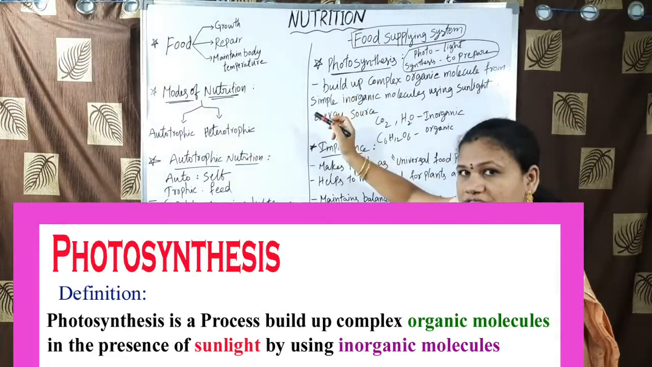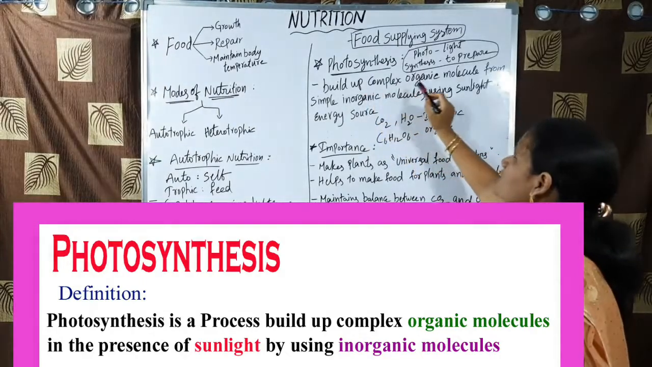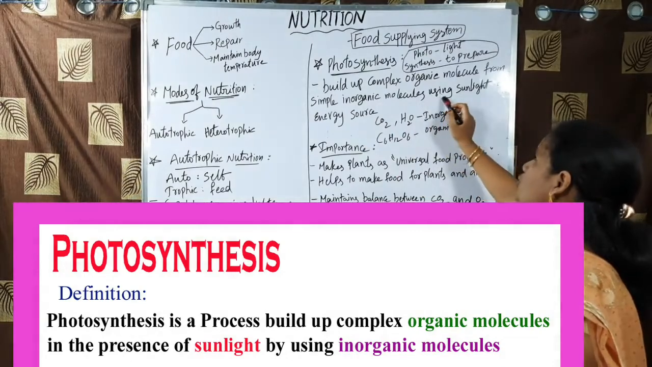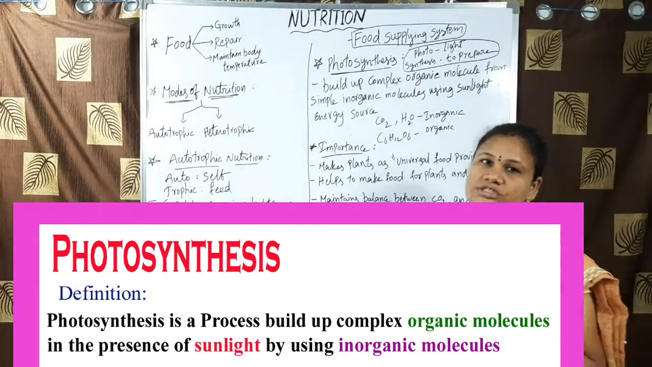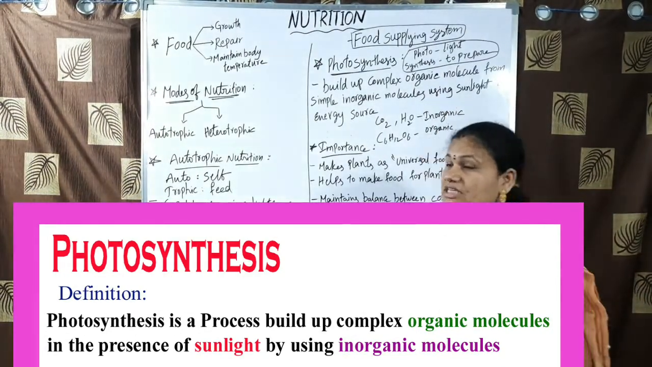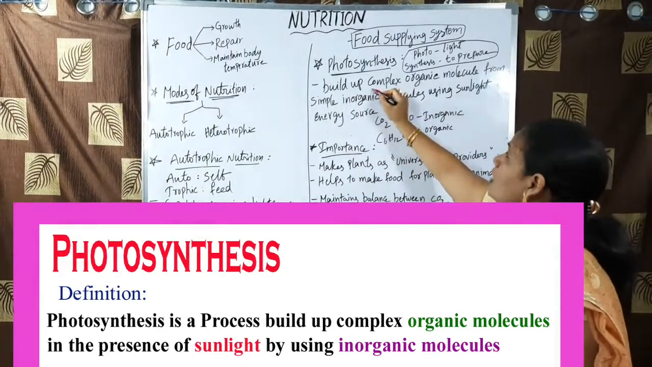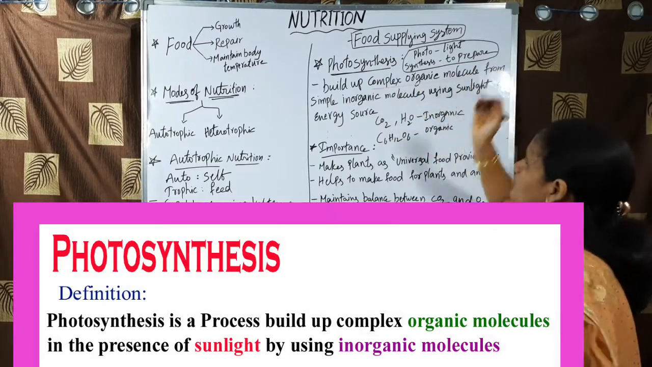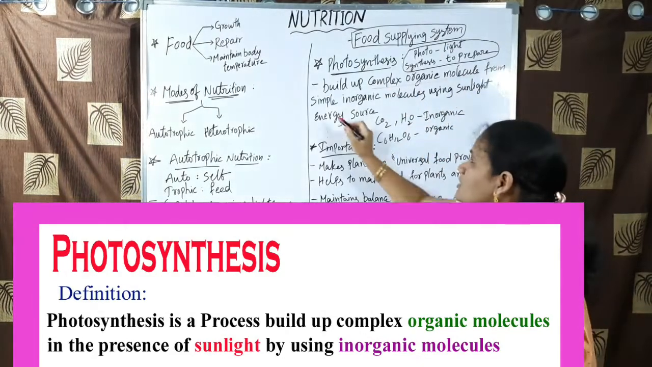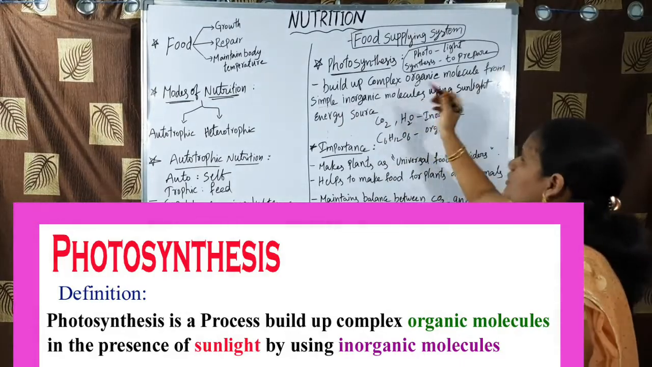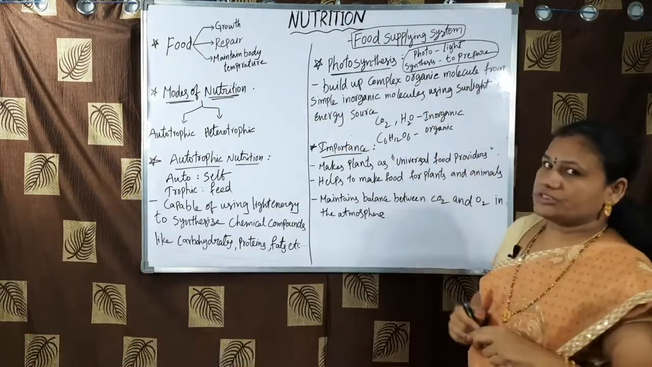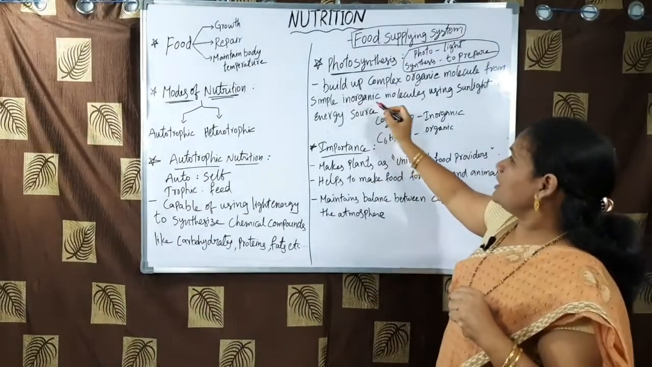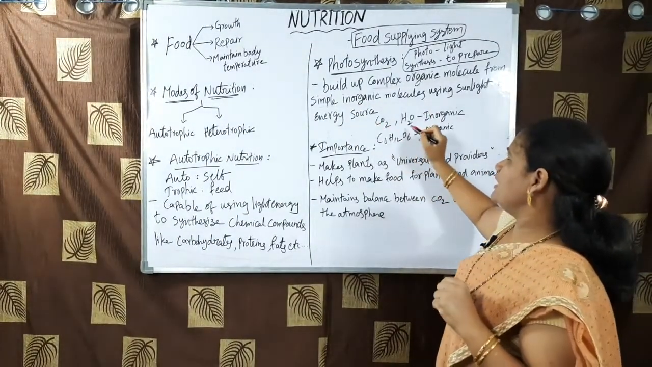Photosynthesis is a process to build up complex organic molecules from simple inorganic molecules using sunlight as an energy source. See here, build up complex organic molecules from whom? Simple inorganic molecules. So let us see what those simple inorganic molecules are. Simple inorganic molecules means carbon dioxide and water.